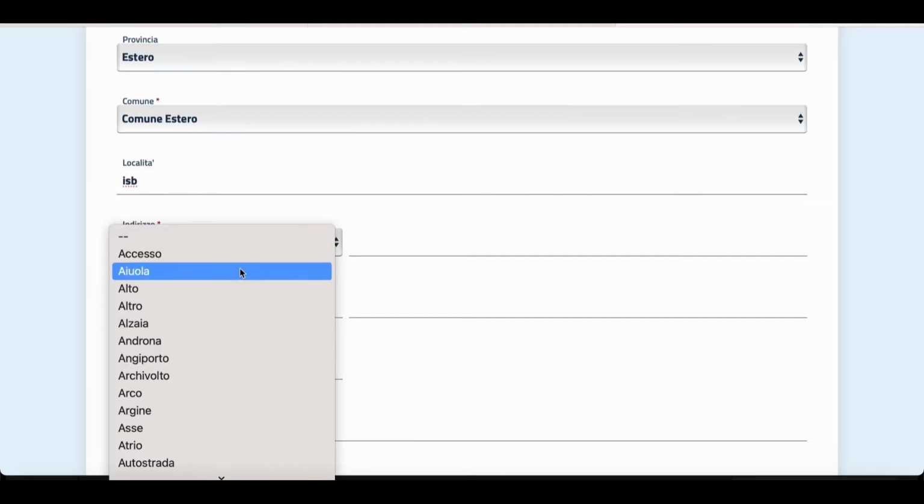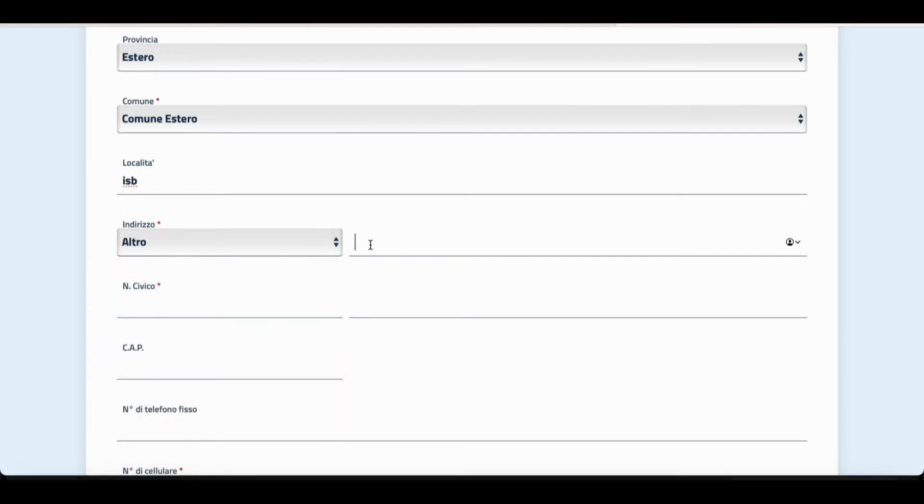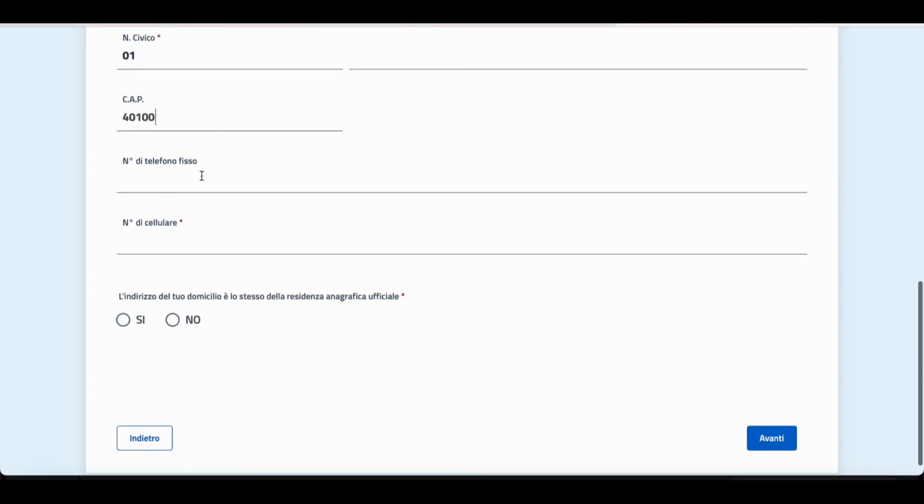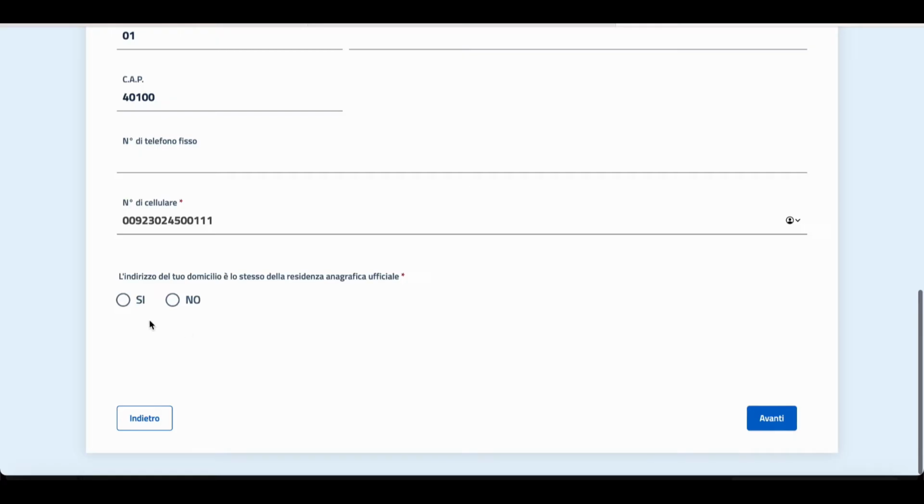Then your address, so choose here also, that means other, and then write your street address. Here the house number, and then your area code. Then your telephone number. If you do not have a telephone number, then leave it blank because it's not mandatory. If this address is different from the residence address, then you need to click on no, otherwise click on sì. If they are the same address, then click on Avanti.